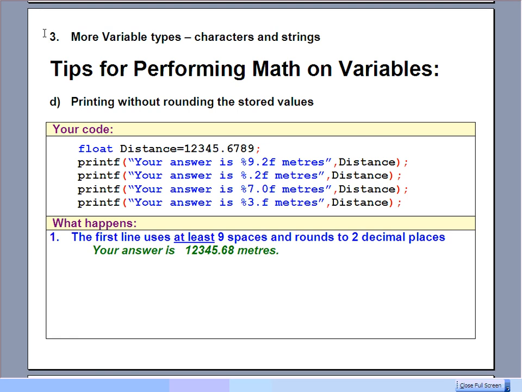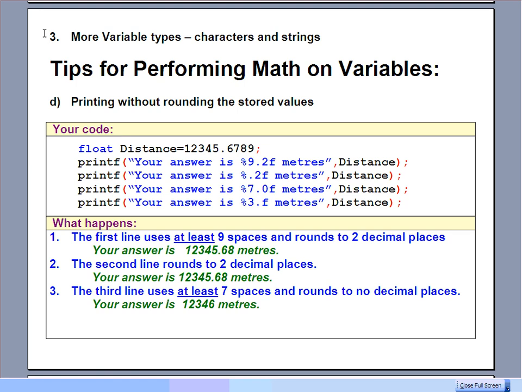It would say "your answer is", now 9 spaces means it's going to pad the beginning with a few extra spaces there, and it'll display the value rounded to 2 decimal places, so it'll have a 6.8, and then the word meters. The second line says, I'm not too worried about how many spaces to use overall, but make sure you round it to 2 decimal places. So that'll look a little tighter. It won't have the extra spaces padded on the front end.